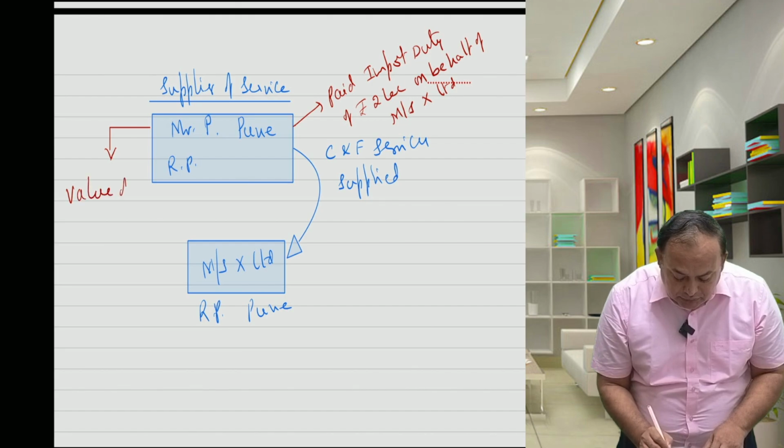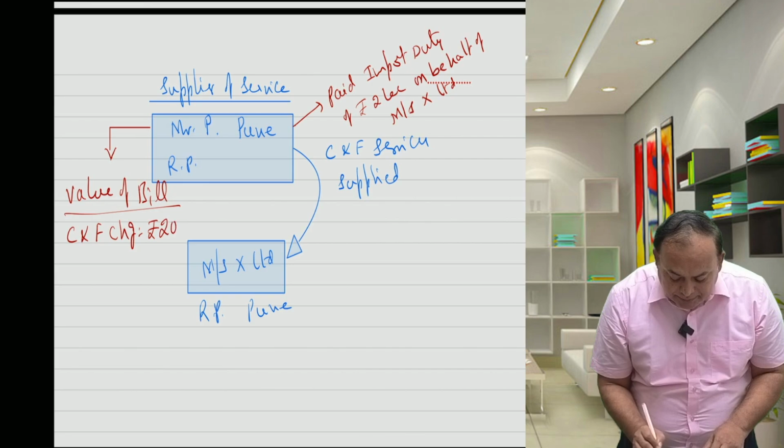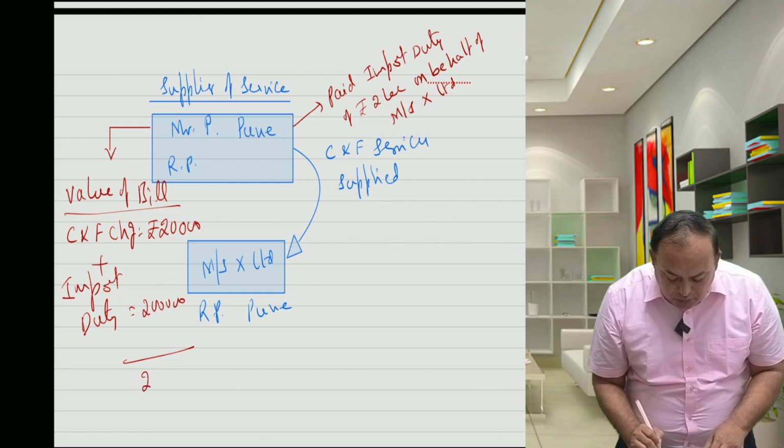How much bill value is he bringing? His C&F charges are rupees 20,000 plus reimbursement of import duty, which is 2 lakhs, total 2 lakh 20,000.